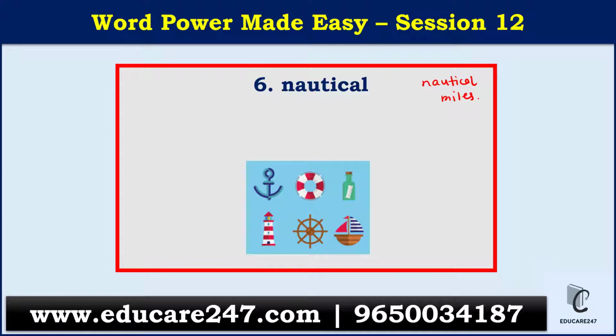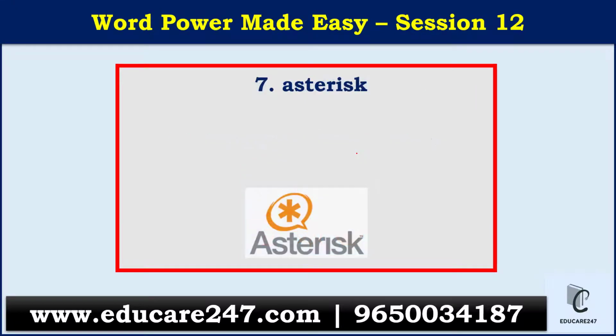So this is basically relating to something regarding the sea. So relating to ships, sailings and sailors will be termed as nautical. So one we have is nautical miles. Next we have asterisk. So the asterisk symbol we all know.